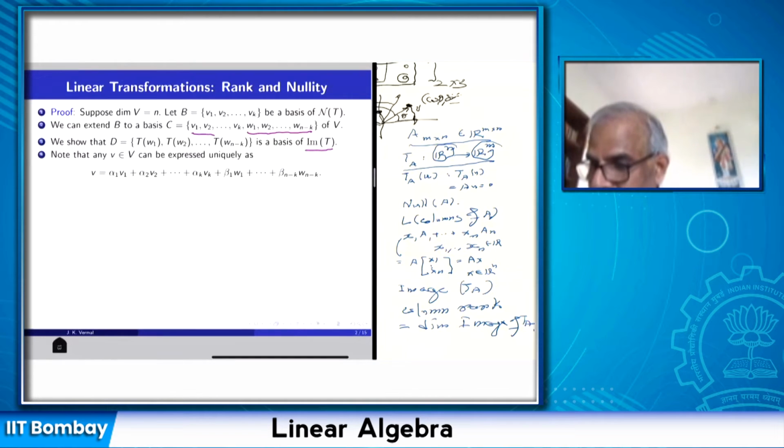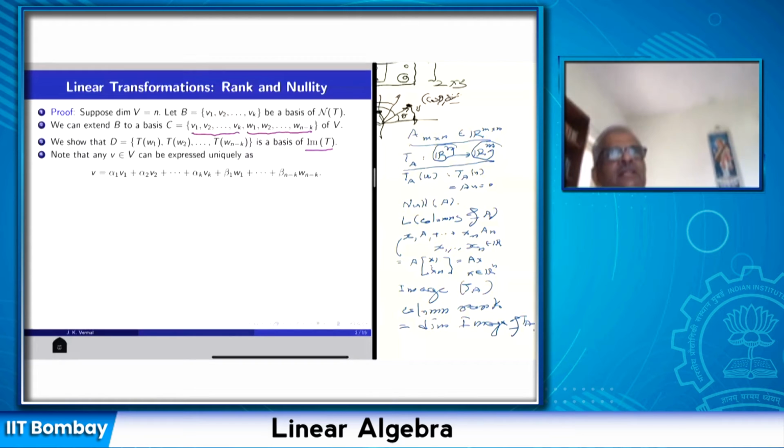The Vi's are mapped to 0 under the action of T, because the Vi's are in the null space. So TW1, TW2, ..., TW(n minus k) are in the image. We will prove that these n minus k vectors in the image of T are linearly independent, and the image of T is the linear span of TW1, TW2, ..., TW(n minus k).